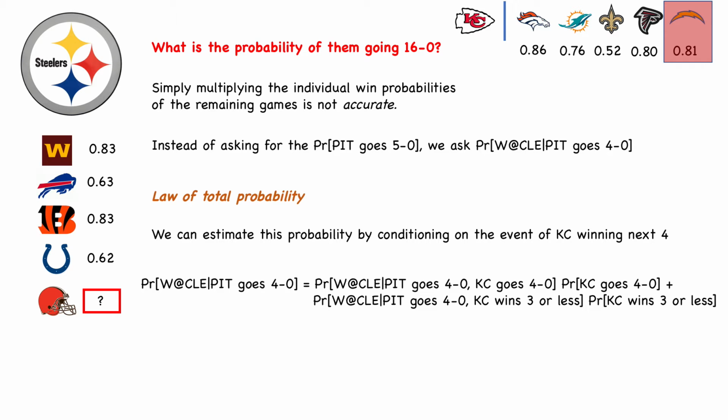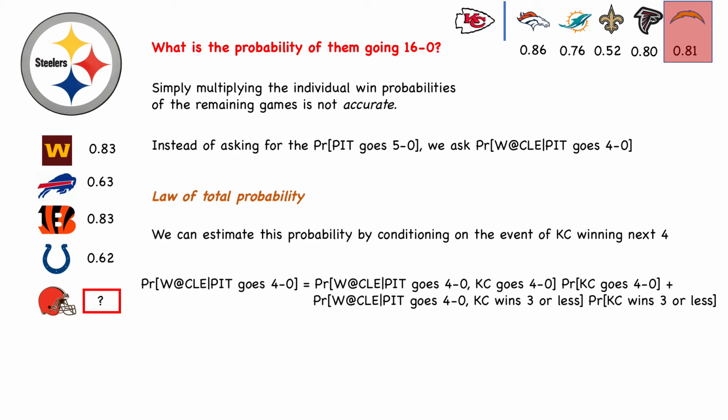So using the law of total probability, we can express the probability of winning at Cleveland, given that they have won the previous 4, by conditioning on whether Kansas City wins the next 4. Now here we have ignored some very low probability events, such as Kansas City losing the next 3 games and Pittsburgh already clinching the first seed. But these are very low probability events, so we're not considering them.